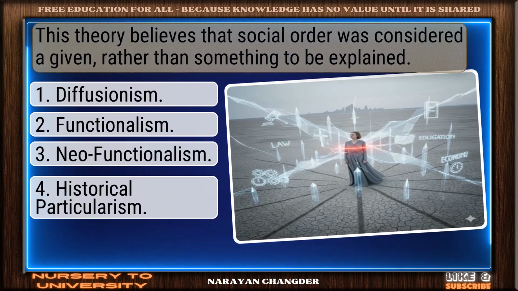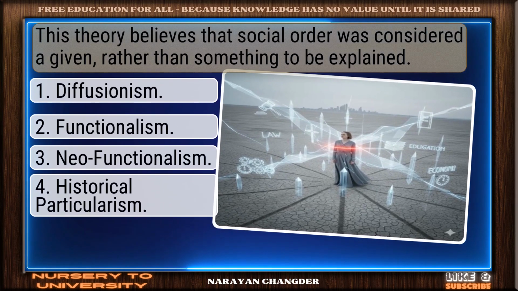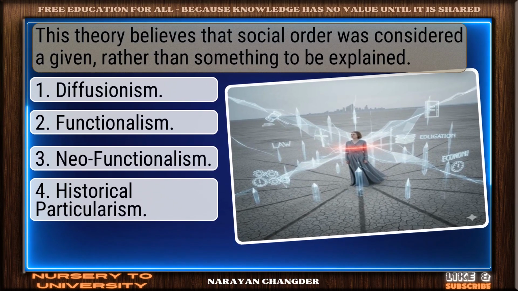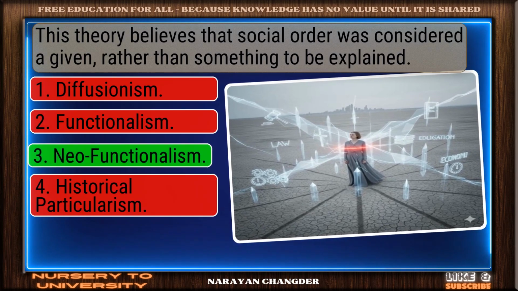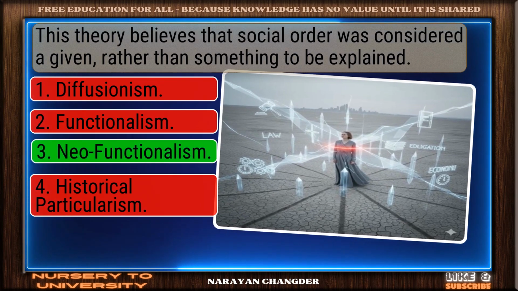This theory believes that social order was considered a given, rather than something to be explained. Right again. Neo-functionalism is a valid answer.